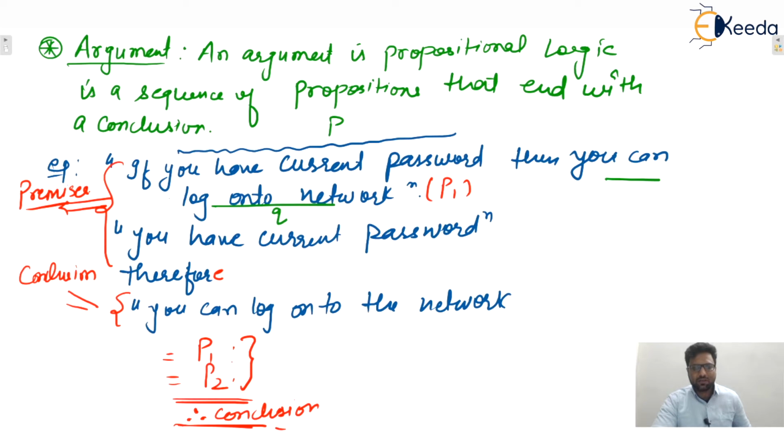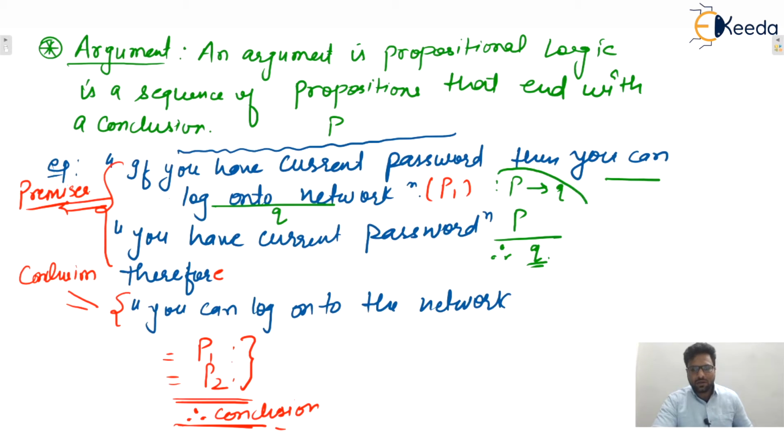Let's say that is written with Q. So can we say that premise P1 is P implies Q, and P2 is what? You have the current password, then that is P, and we can say that the conclusion is what? You can log on to the network, that is Q. Yes or no? Can we say that this argument is this one?